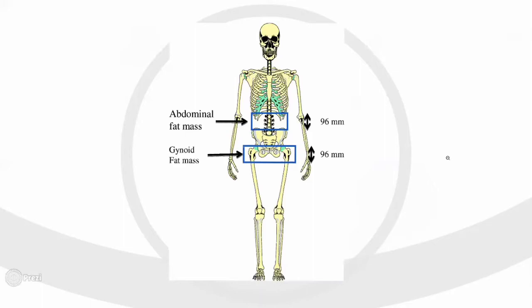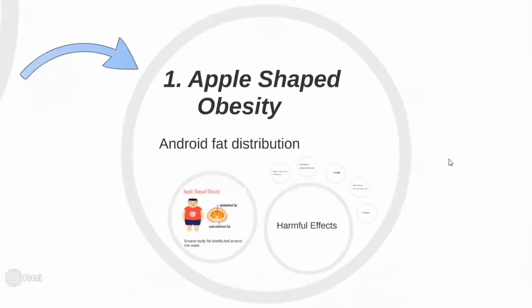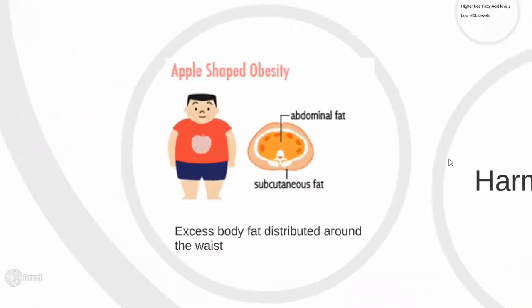Now let's see the details of each type of obesity. The first is apple-shaped obesity. In apple-shaped obesity, the fat accumulation occurs in the android region. The excessive fat is distributed around the waist of the person and around the abdominal region. As you can see here, the excessive fat is accumulated inside the abdominal region, while the subcutaneous fat is less. So apple-shaped obesity, or android fat distribution, is a risk factor for many diseases.